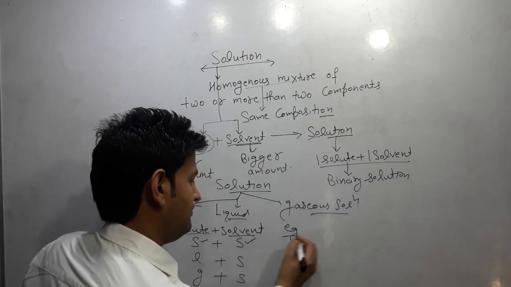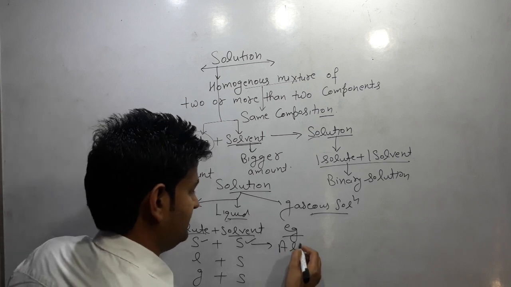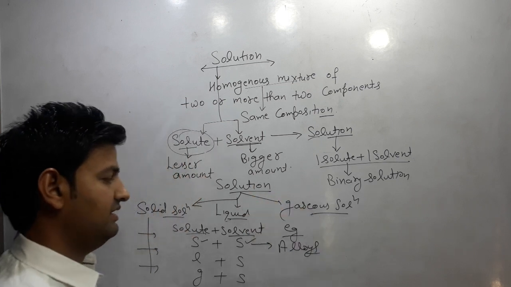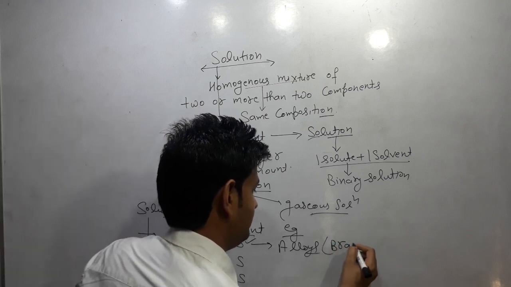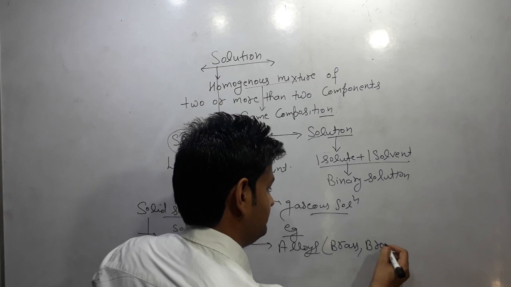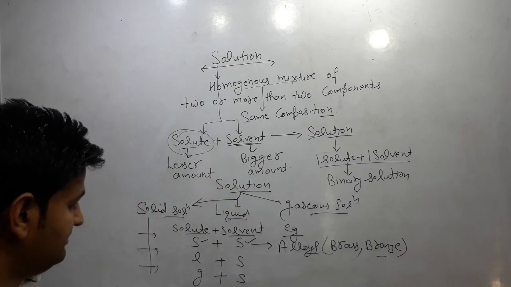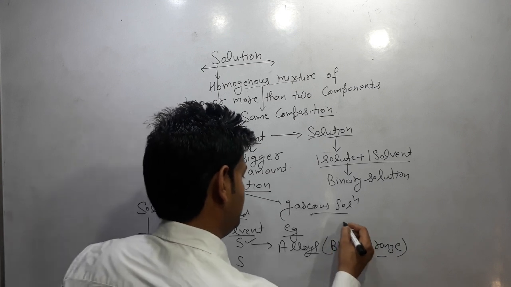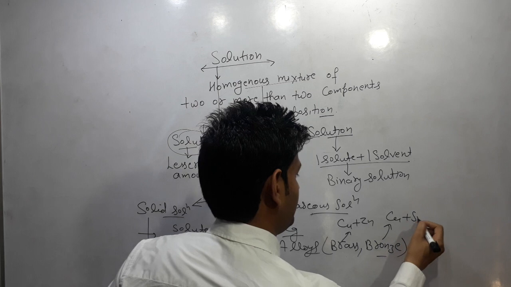Examples of such type of solutions are known as alloys. Alloys means mixed metals. Examples of alloys are brass and bronze. Brass is made up of copper and zinc, and bronze is copper and tin.